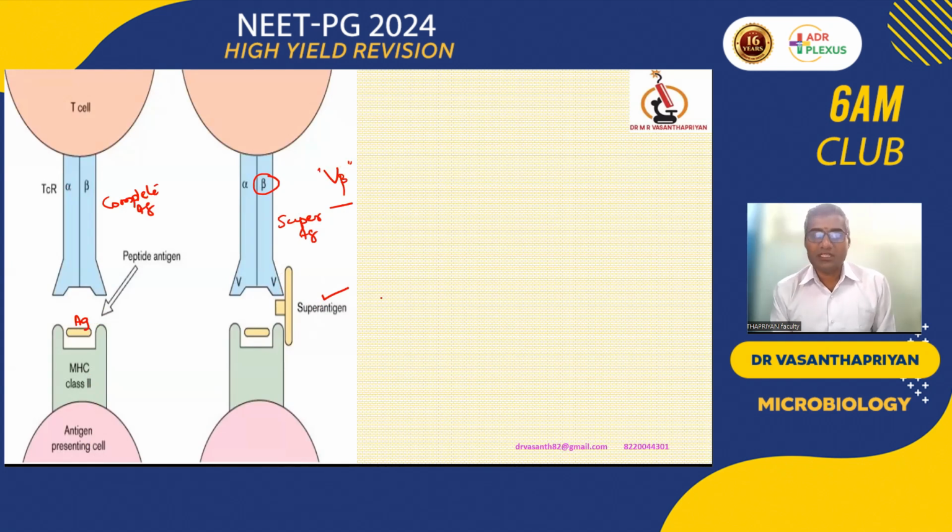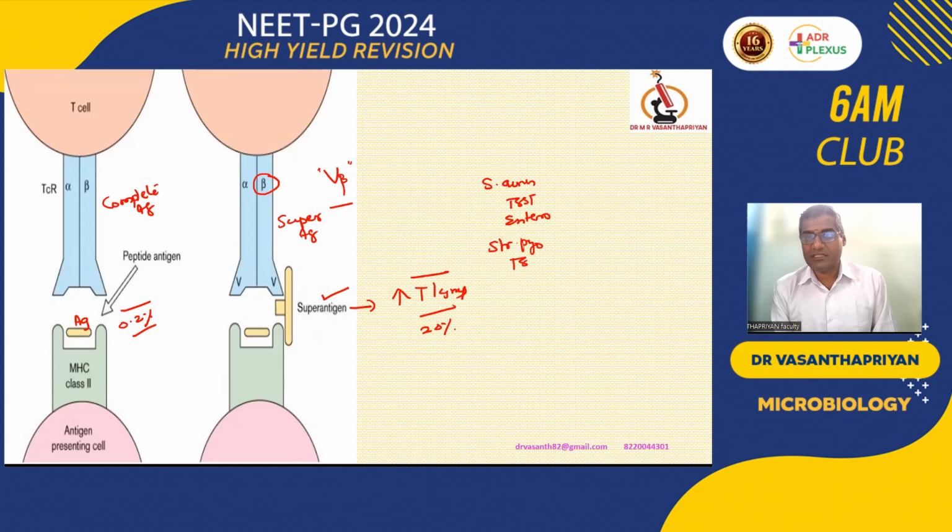Because of the superantigen, what happens? It increases T lymphocyte activation: 20% activation compared to 0.2% activation with a normal antigen. Can you give examples of superantigens? They are mainly products from bacteria, such as the toxin from Staph aureus, called TSST, and enterotoxin. Then Streptococcus pyogenes toxin, Mycoplasma M proteins, and Yersinia pestis toxin. These are all superantigen stimuli.